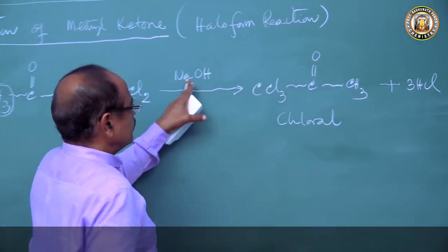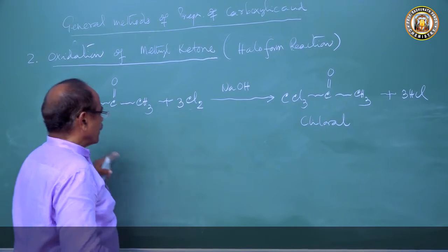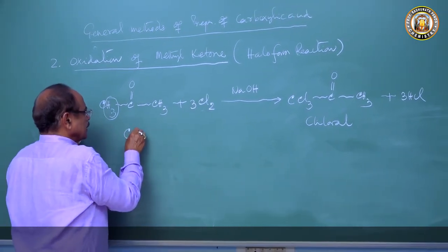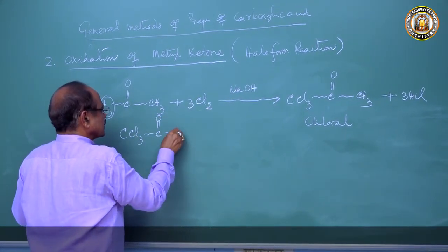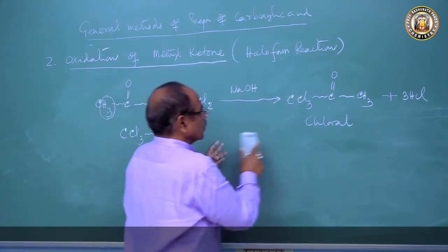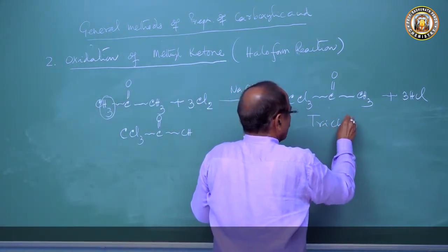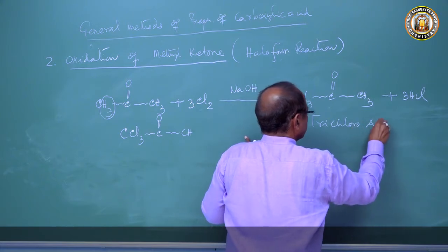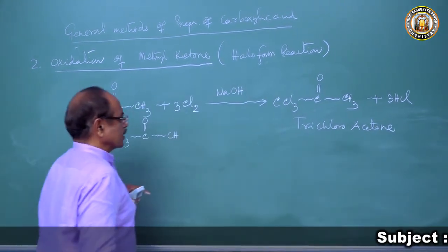Now this will react with the alkali we have taken in the medium. CCl3COCH3, sorry, this is not chloral, this is trichloroacetone. This is the wrong thing I have written. This is trichloroacetone.